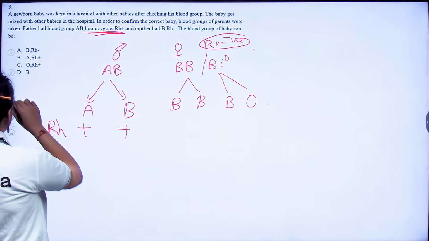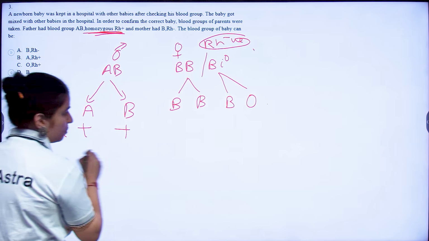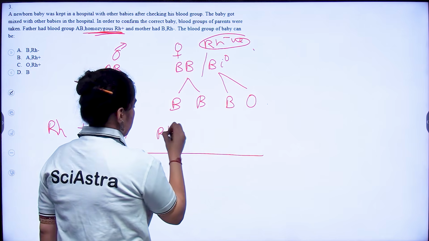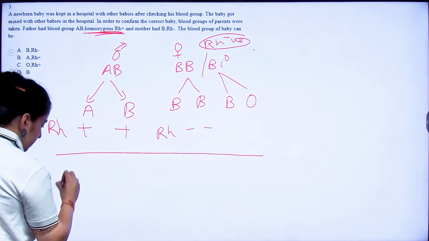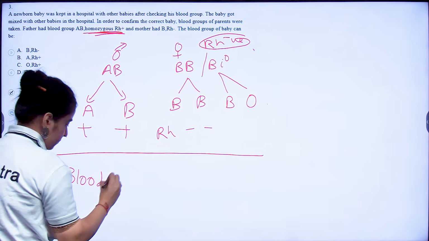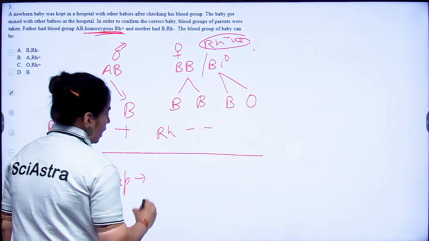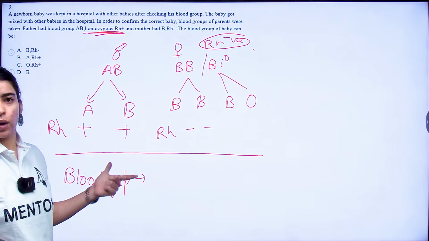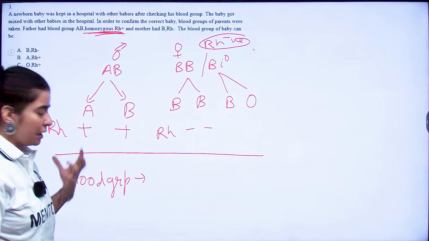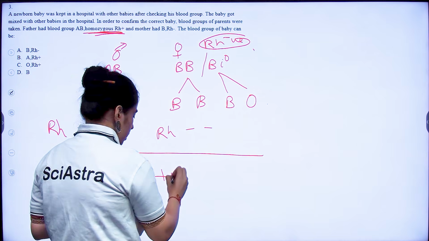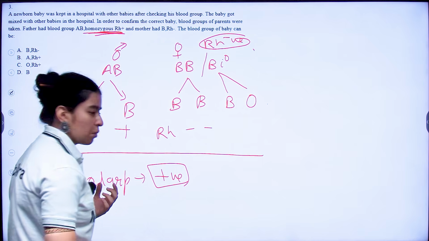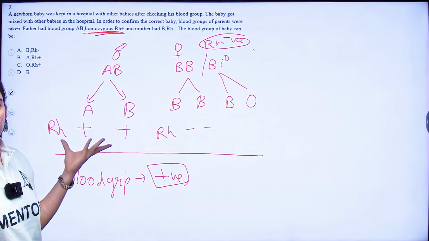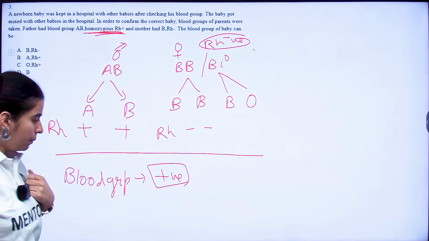Now, if you have to find the baby's blood type or blood group, if you just look at the Rh, it is one positive and one negative. So the baby will be Rh positive only, right? The baby is going to be Rh positive only because here you will be expressing the dominant trait more. Okay?